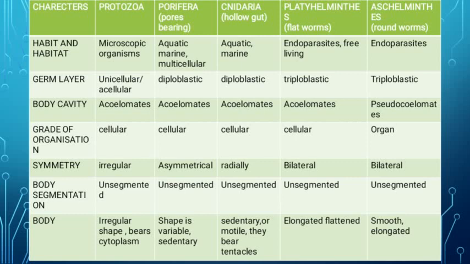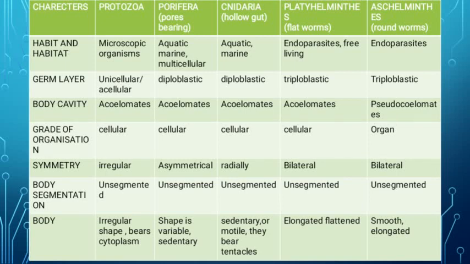I told you in the earlier slides that the body doesn't have any segments, okay, so that's why they are unsegmented. Now here the body is of irregular shape and bears cytoplasm. Cytoplasm is a fluid-like structure, or you can say a fluid which is present inside the body. So body is irregular shape, okay.